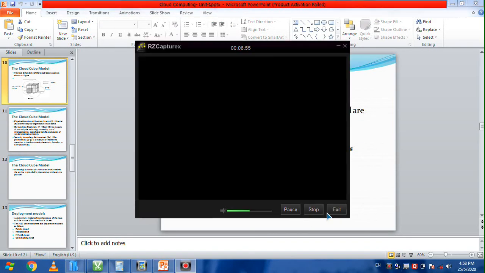This is the cloud cube model, which has four dimensions. Which are the four dimensions on the basis of which they have framed this model? These are the ones highlighted in bold: physical location, ownership, security boundary and sourcing.